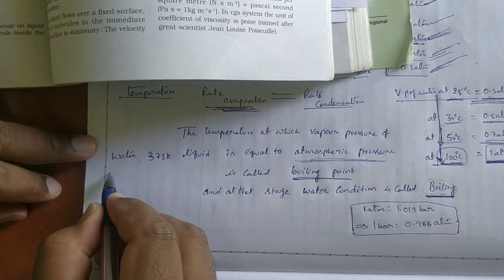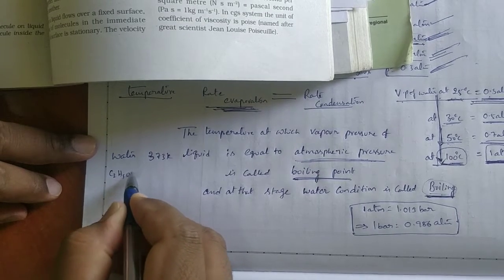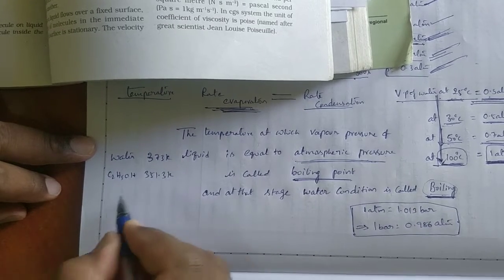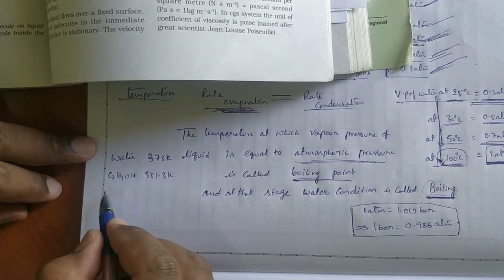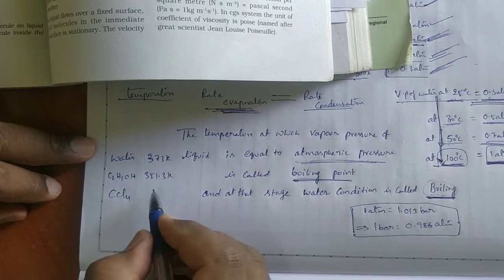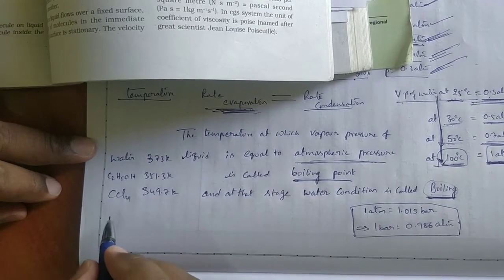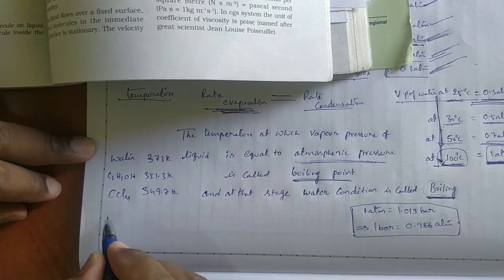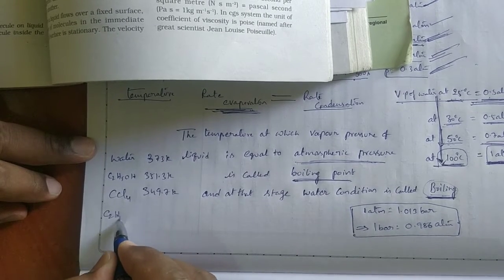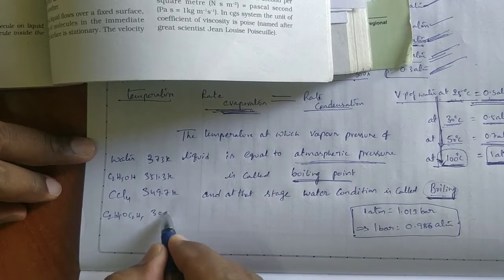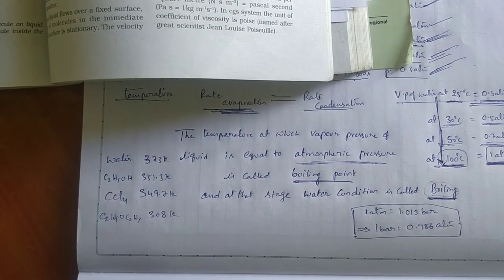Boiling point of ethyl alcohol C2H5OH is 351.3 Kelvin. Boiling point of CCl4 carbon tetrachloride is 349.7 Kelvin. Boiling point of diethyl ether C2H5OC2H5 is 308 Kelvin. Like that, 4 boiling points of liquids we have seen.